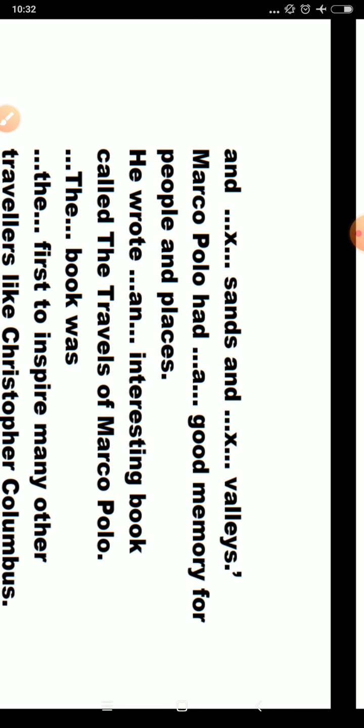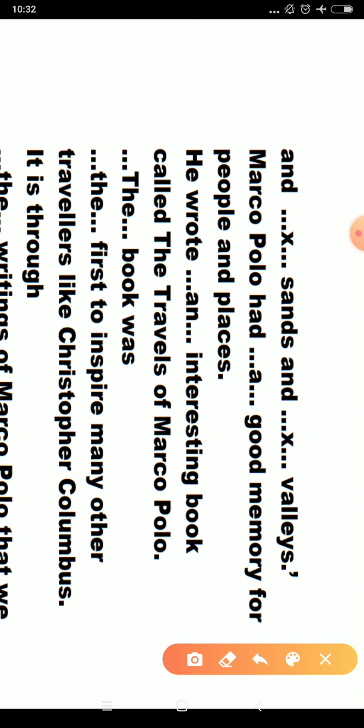Then sand and valleys. Marco Polo had a good memory. This is correct, a good. No, a good memory. This I have told you. A good memory for people and places. He wrote an interesting book called The Travels of Marco Polo. This is also the article, but I think it is already given. The book was, again, this article, the book was the first to inspire many other travelers like Christopher Columbus. Up to Columbus, we have written.